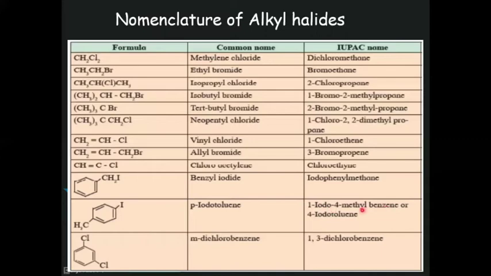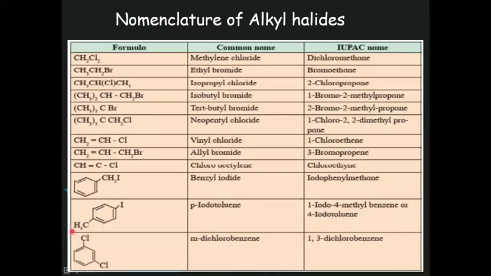1-iodo-4-methylbenzene. So the functional group is present at that carbon, which is the first carbon: first, second, third, and fourth. At the fourth position there is a methyl group. First position iodine. So 1-iodo-4-methylbenzene. Or the IUPAC system has also accepted the name toluene.